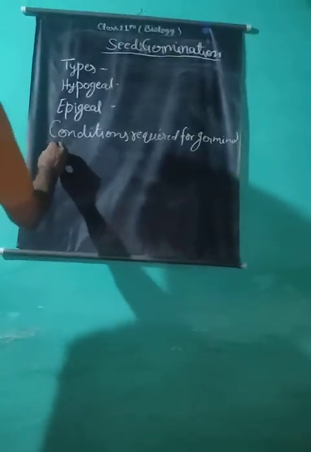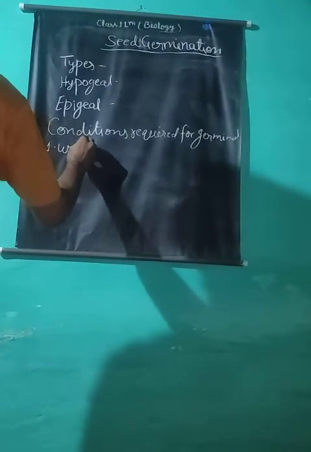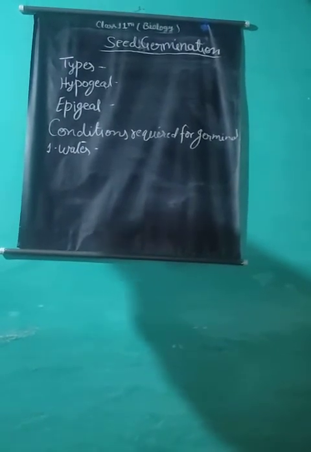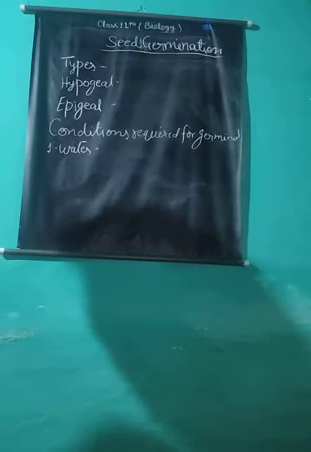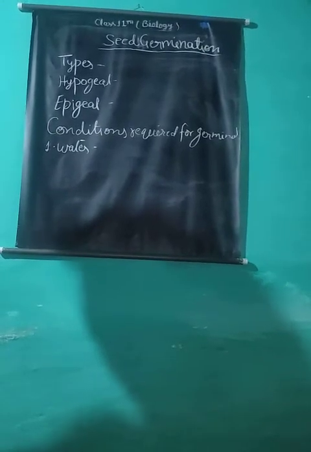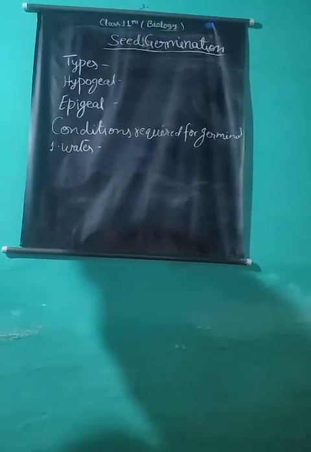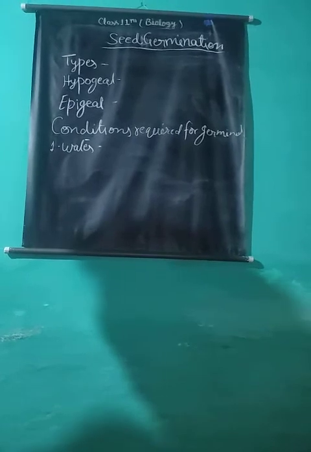Water. Water is absorbed through the seed coat and micropyle. It is indispensable for the germination of seeds and brings about the hydration of the seed coat, causes the swelling of the seed coat and ruptures it.